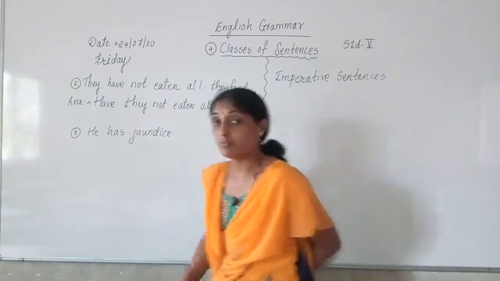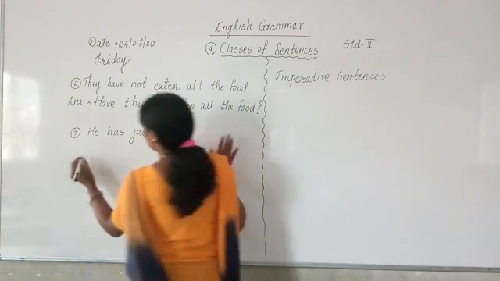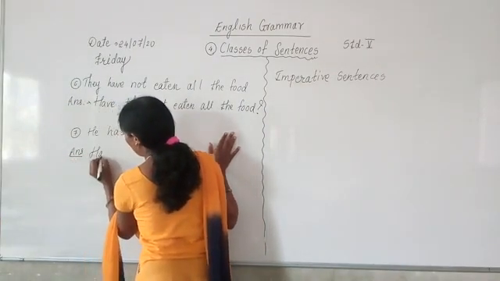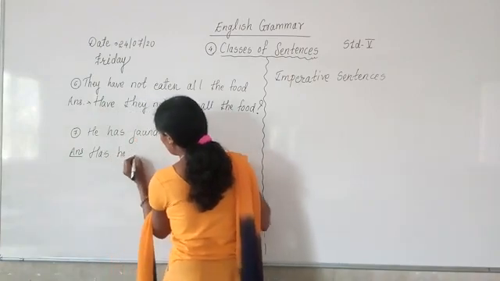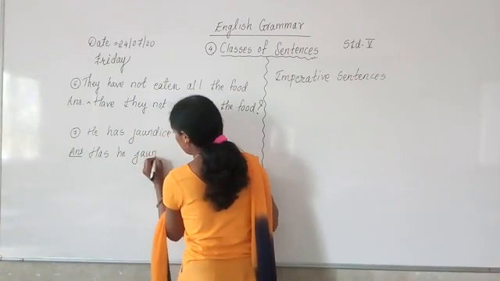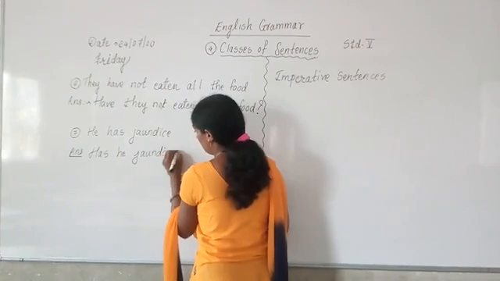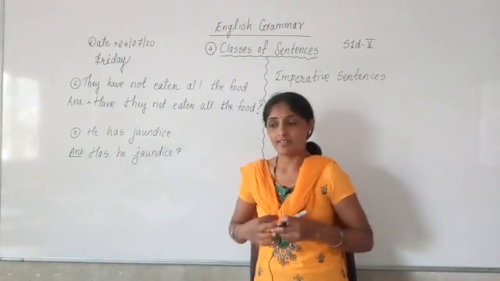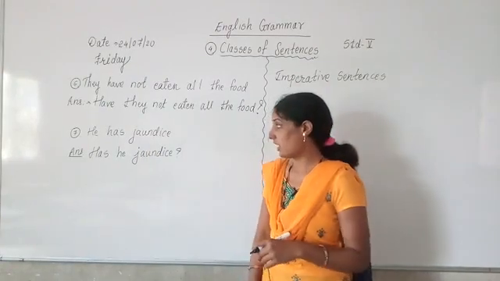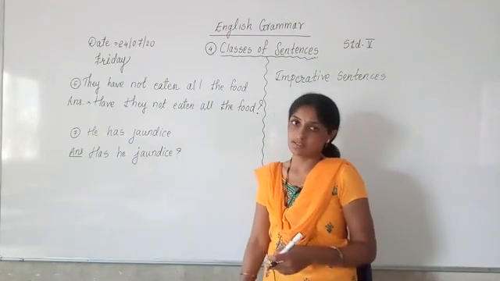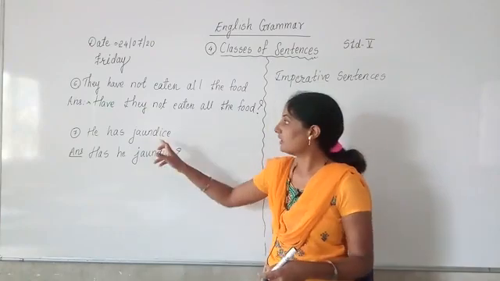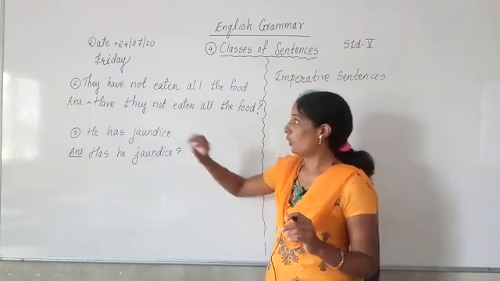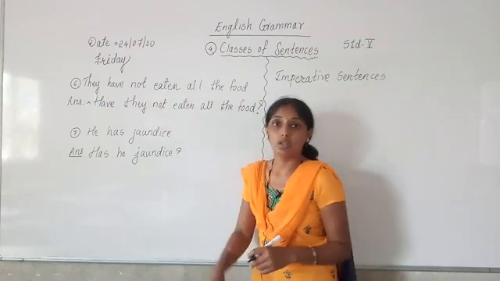Okay. Now what do we have to do? We have to take the verb first. So what answer can we make? Has he jaundice? Has he jaundice? Question mark. Has he jaundice? Then we can give the answer. Yes, he has jaundice. Okay. Has he jaundice? Yes, he has jaundice. Have they not eaten all the food? No, they have not eaten all the food.